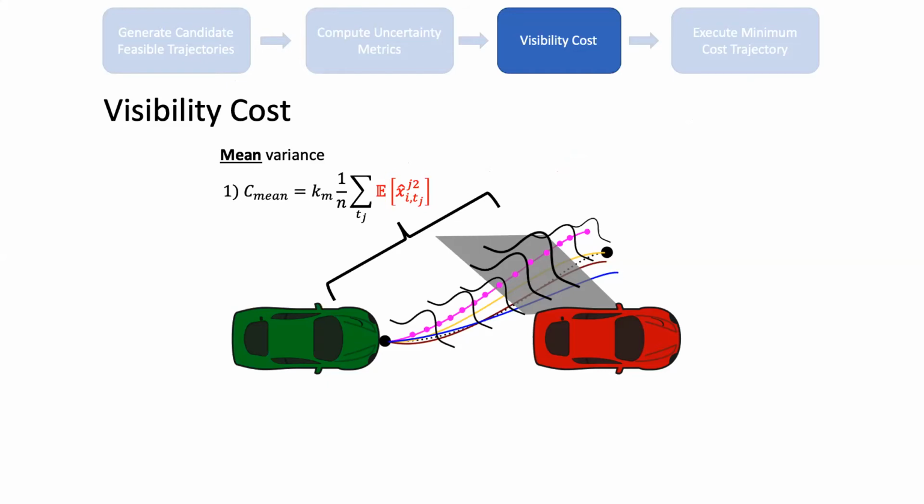The first is a mean variance cost, which penalizes the average covariance along the entire length of the trajectory. The second type is the terminal variance cost, which only penalizes trajectories that have high covariance at the end of the trajectory. And this is especially important for scenarios where we know that the ego vehicle and surrounding vehicles will interact towards the end of the trajectory. For example, when trying to overtake another vehicle.